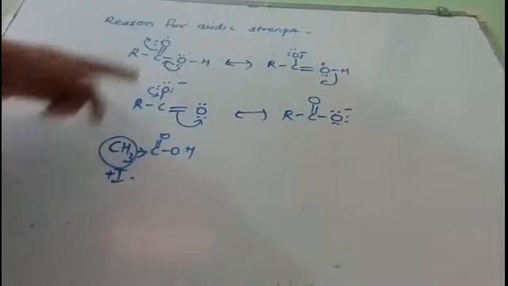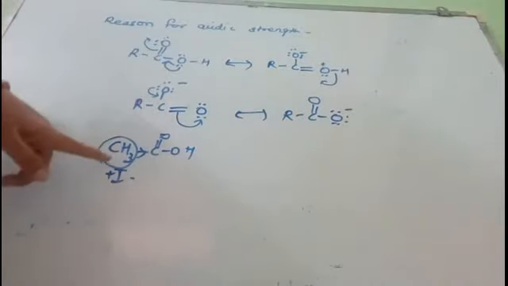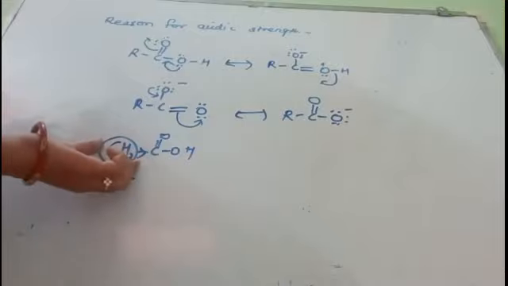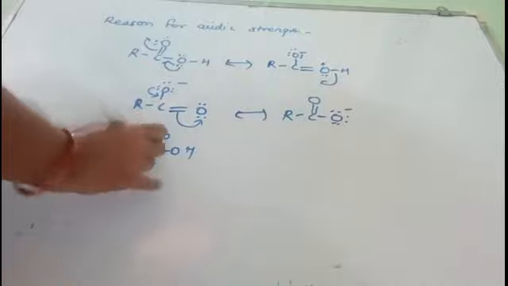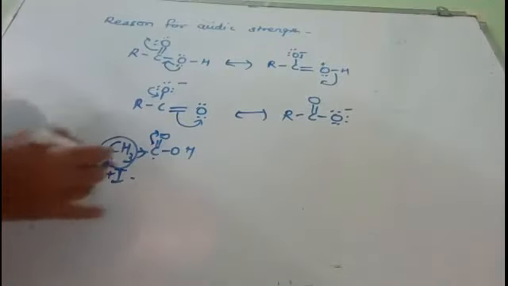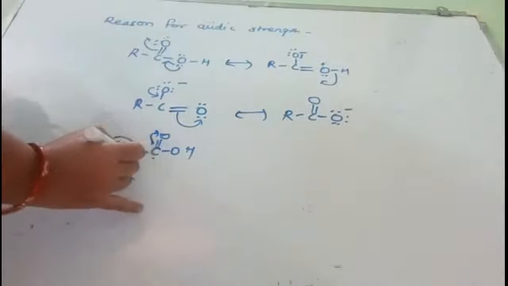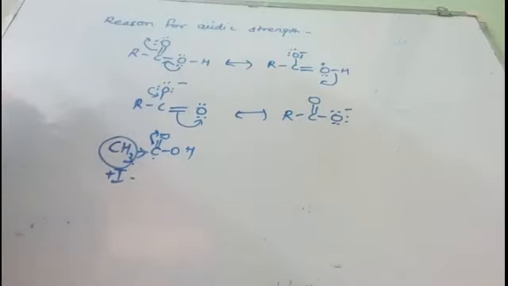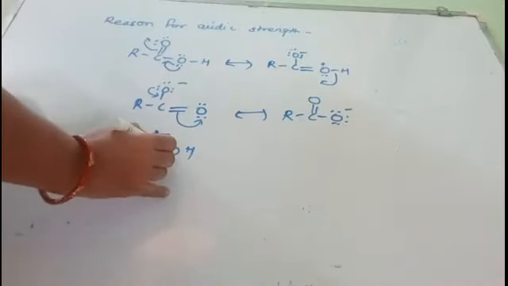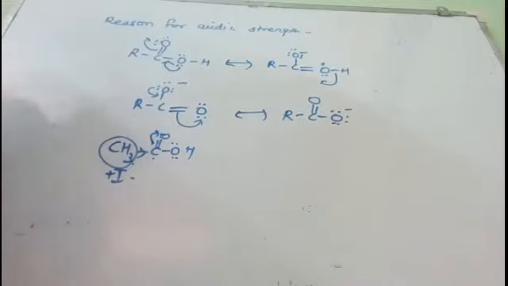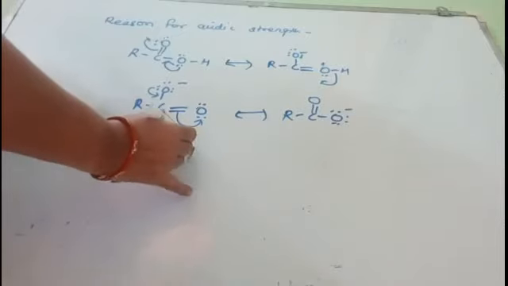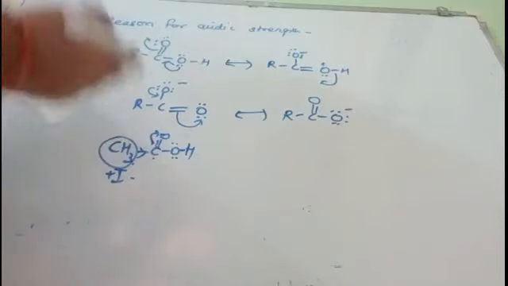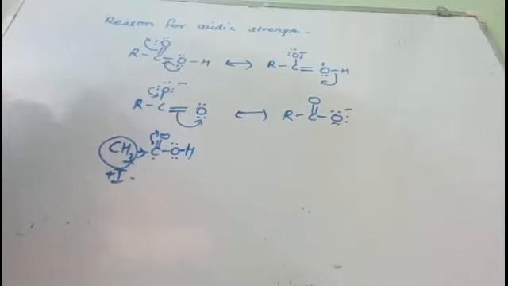Now suppose the positive charge of the carbon is satisfied by a plus I group attached here. If this oxygen pulls the electron, this carbon which is becoming electron deficient will have its electron density satisfied by the plus I effect group. Hence it will not pull strongly the electron from the OH oxygen. Therefore this oxygen will not pull the electron from the OH bond, the proton will not be released easily, and the acidic strength decreases.